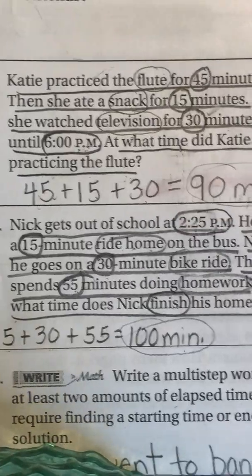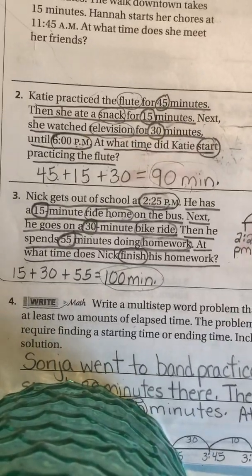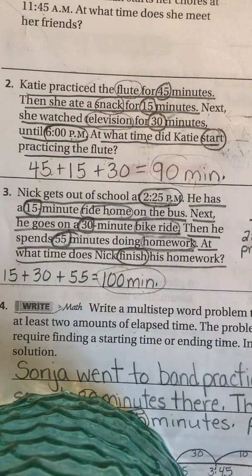Now I'm going to move on to number 3. Number 3 says, Nick gets out of school at 2:25 p.m. He has a 15-minute ride home on the bus. Next, he goes on a 30-minute bike ride. Then he spends 55 minutes doing homework. At what time does Nick finish his homework?